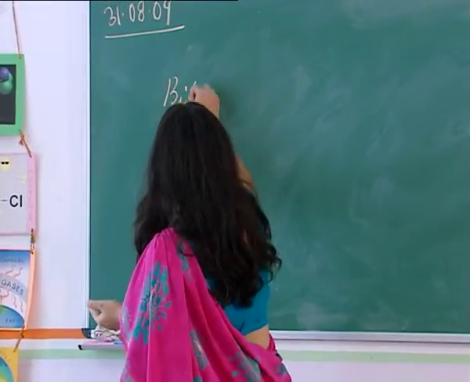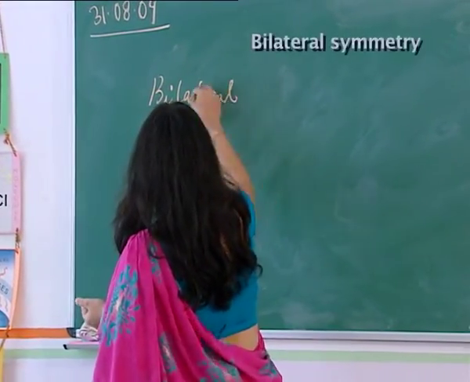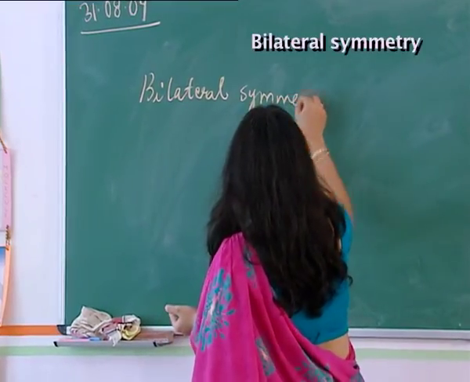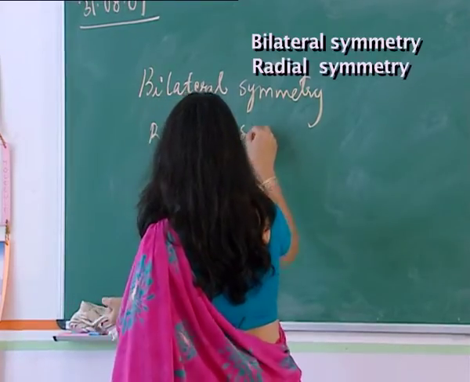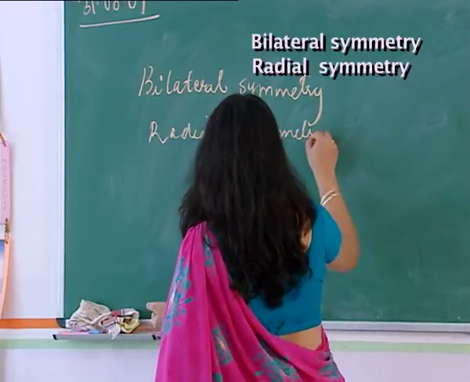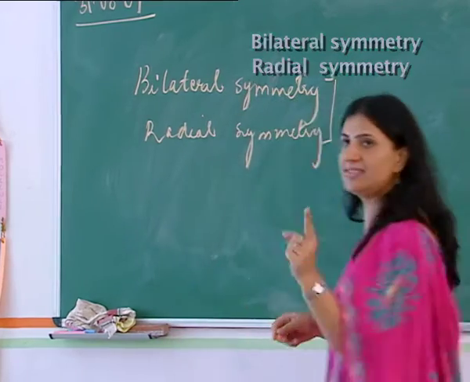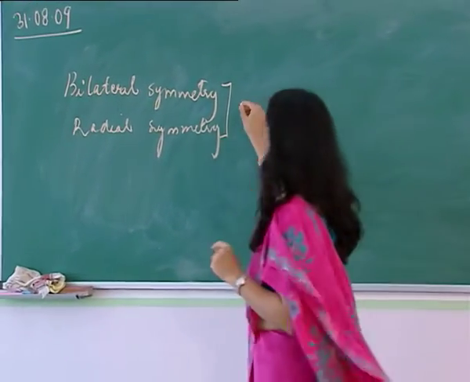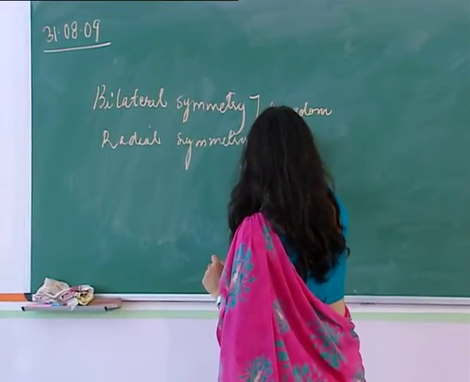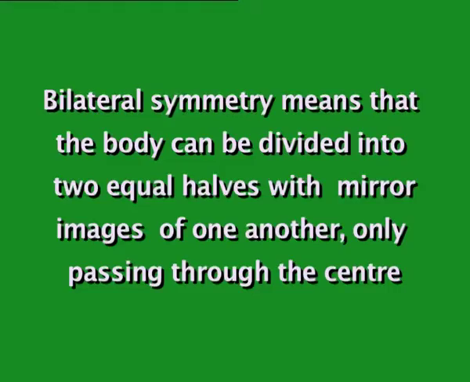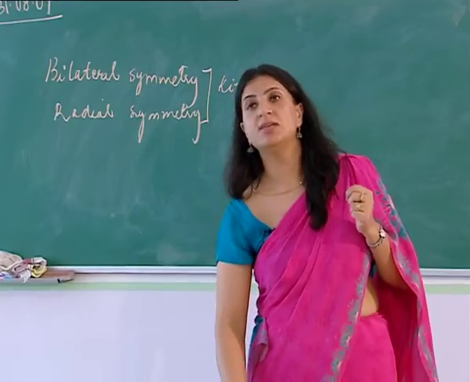Now when we are talking of kingdom Animalia, we are talking of bilateral symmetry and we are talking of radial symmetry. These are the two basic characteristic features on which kingdom Animalia is divided. Now, when we are talking of a bilateral symmetry, it means that the body can be divided into two equal halves which are mirror images of one another only through the center, passing through the center.